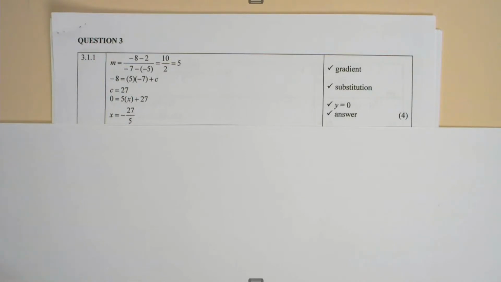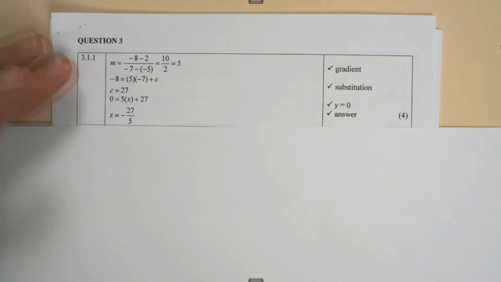So in 3.1.1, we first determine the equation of AB. Four marks are allocated to 3.1.1.